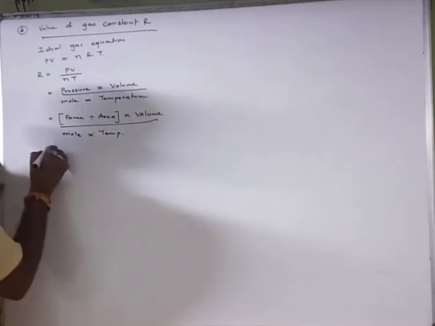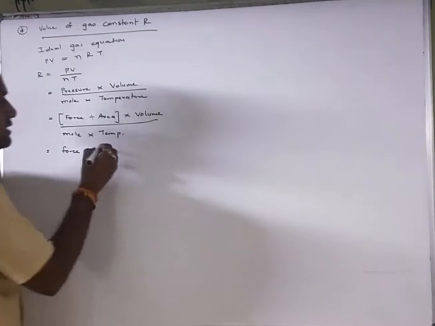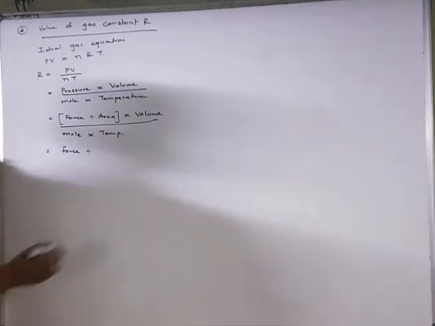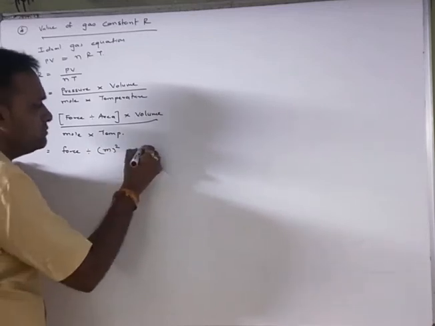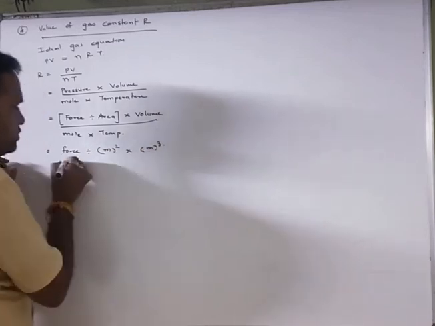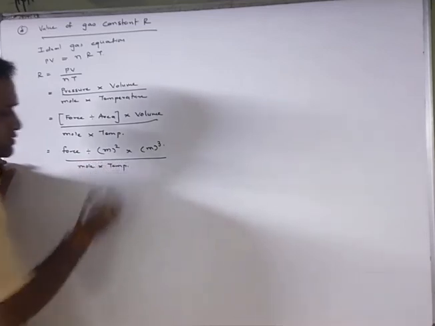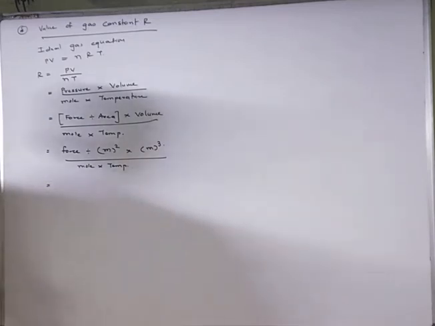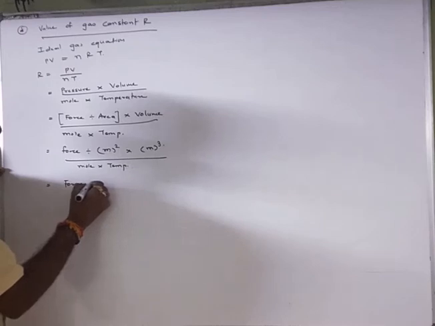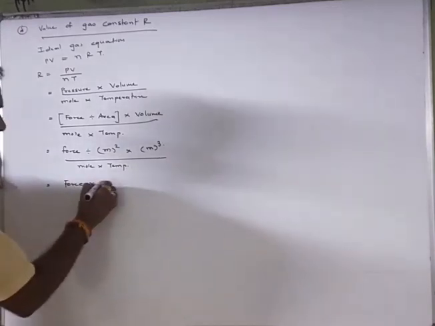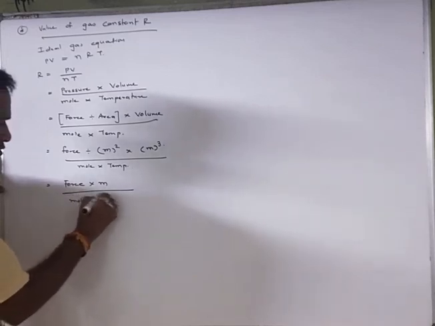Force divided by area, where area will be in meter square and volume will be in meter cube, divided by mole into temperature. So here you get force multiplied by meter upon mole into temperature.